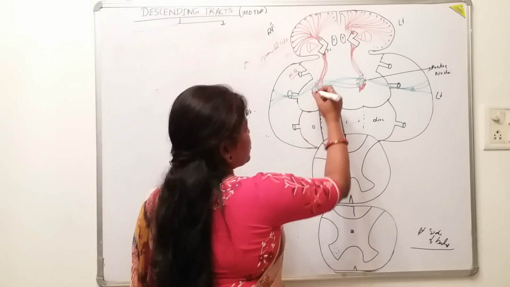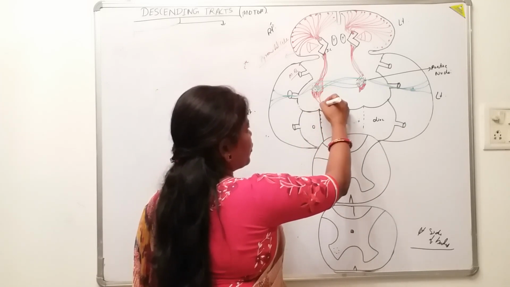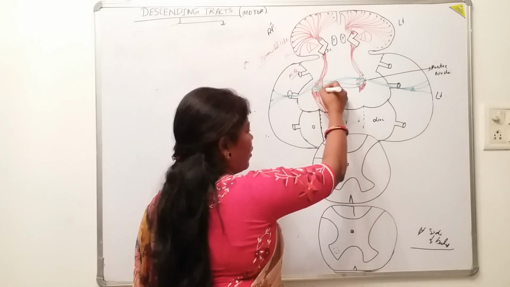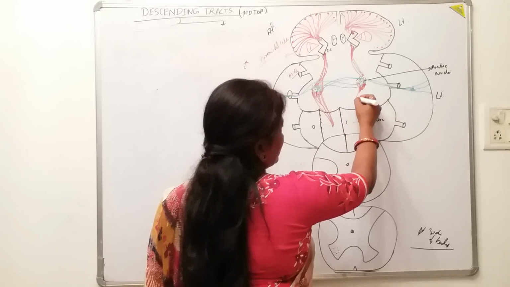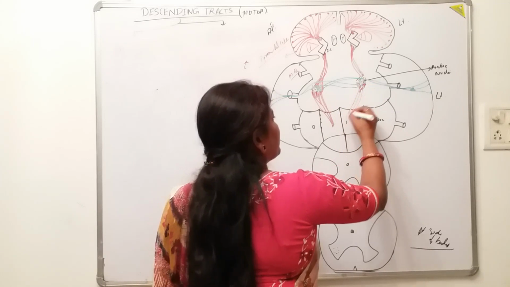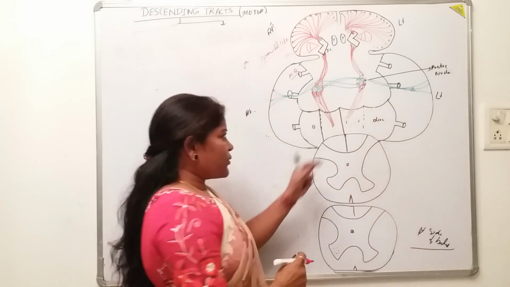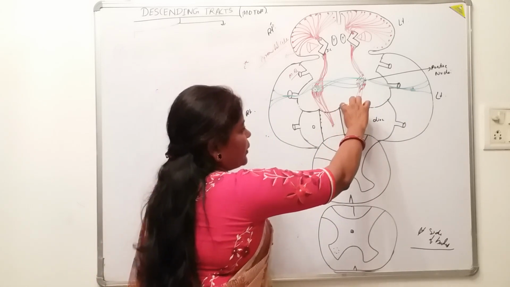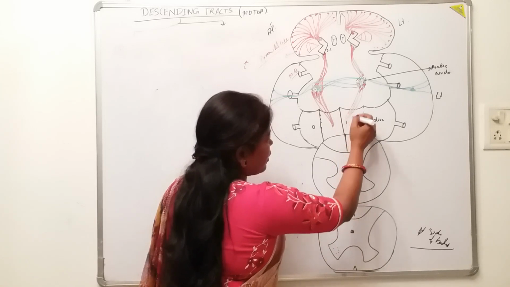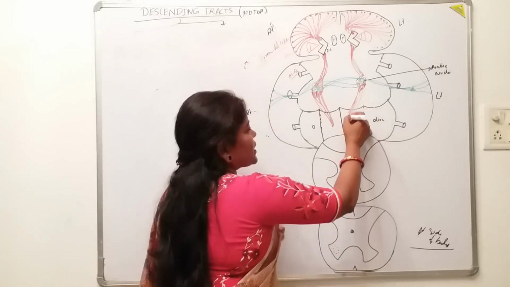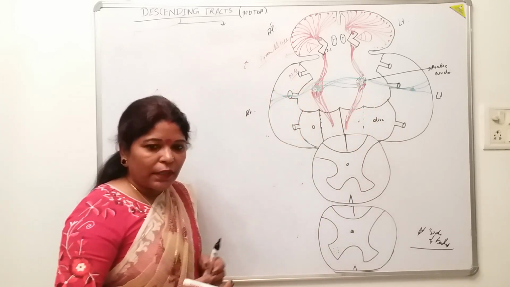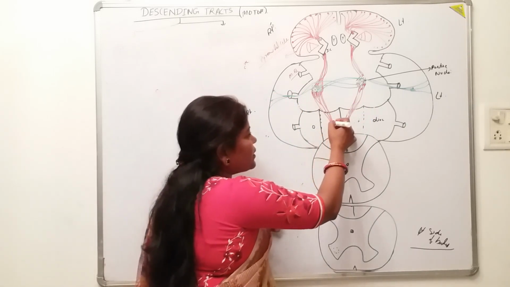That's why it is also known as the pyramidal tracts. So these descending tracts, where will they move, olive or pyramid? They will move to the pyramid of the medulla oblongata, isn't it? This is the upper part of the medulla oblongata and this is the lower part. So the crossing of these descending fibers, descending axons, where will it be seen, in the upper part or the lower part? Of course, it is seen in the lower part.